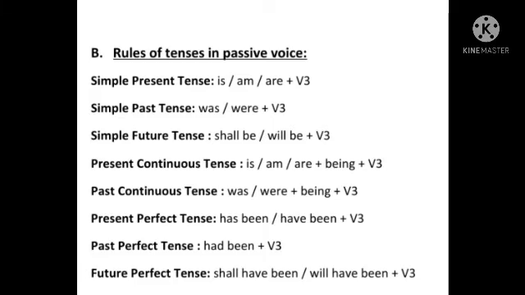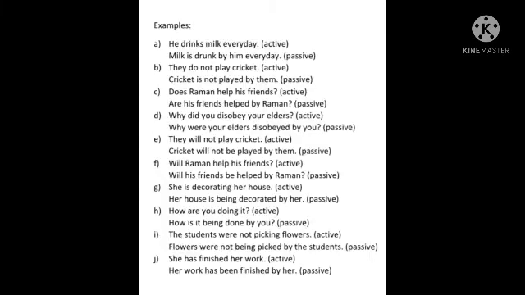In present perfect tense, we have to use has been or have been and of course the third form of the main verb. In past perfect tense, had been plus third form, and in future perfect tense, shall have been or will have been plus third form of the main verb. So children, once you have learned the rules of tenses in passive voice, it will become quite easy for you to change the voice. Let's see some examples.